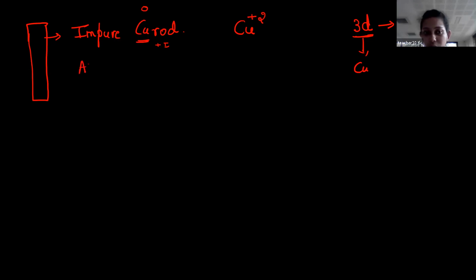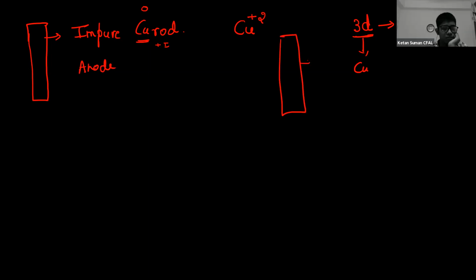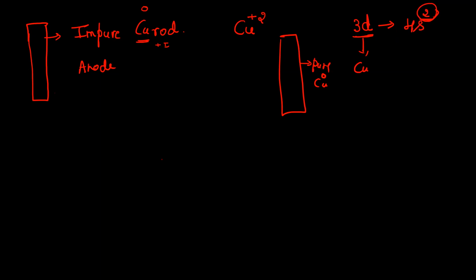And on the other side, see, this is the anode, right? And the cathode is here. This cathode is actually pure copper. So the copper oxidation state, once again, is 0 here. But these two are dipped in copper sulfate. Why copper sulfate? You always have to take a particular solution, and that solution must contain a common ion. Is this clear? If you take a zinc rod, then you have to take a zinc sulfate solution.